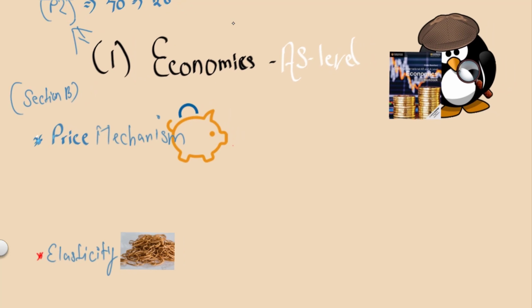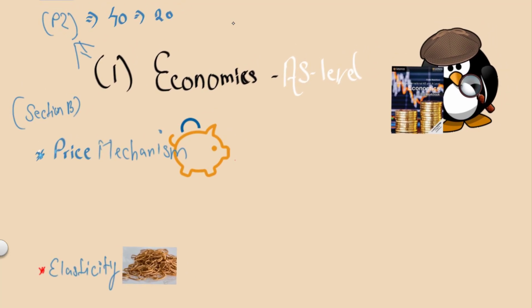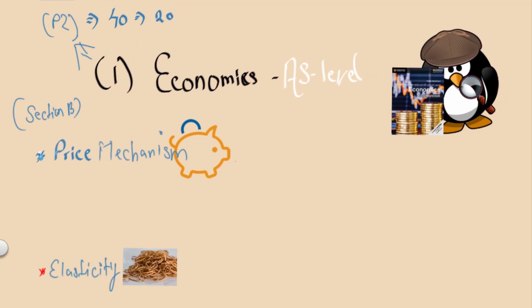So let's start. There are a few disclaimers I need to make before we do that. Firstly, you need to understand that AS level essays are much different from A2. The reason is that in A2 you have fewer topics, but they are more bulky, and as a result in your essays you get questions which are generic. You can write a lot about the topic because the questions tend to be generic.